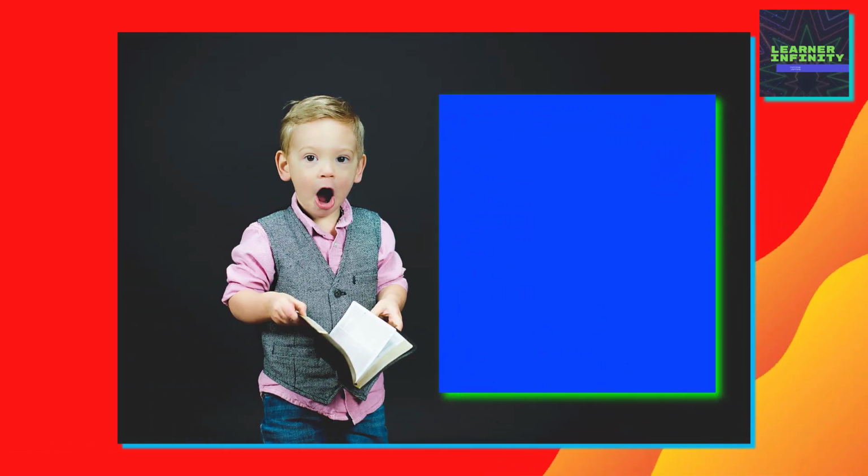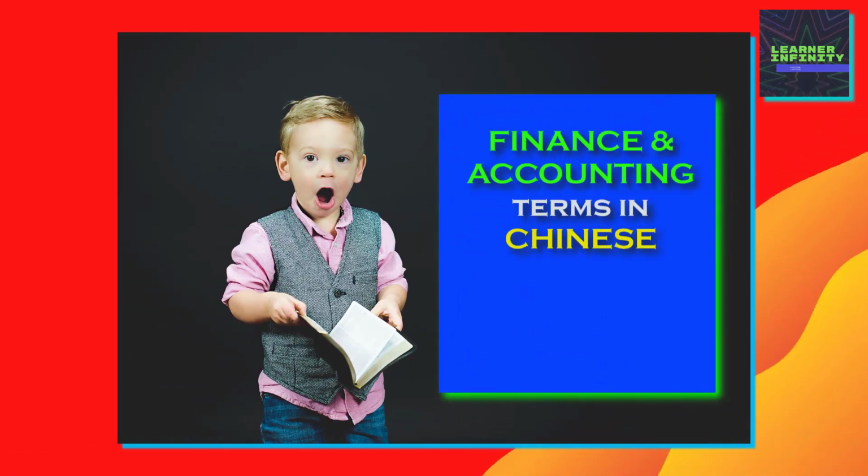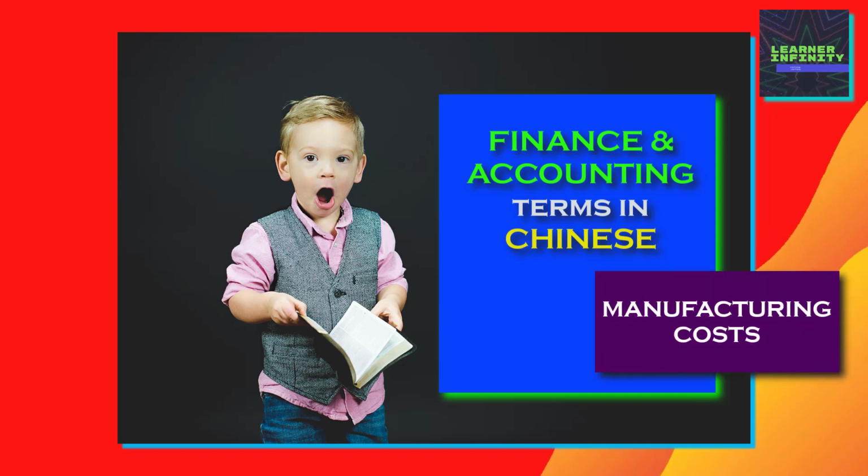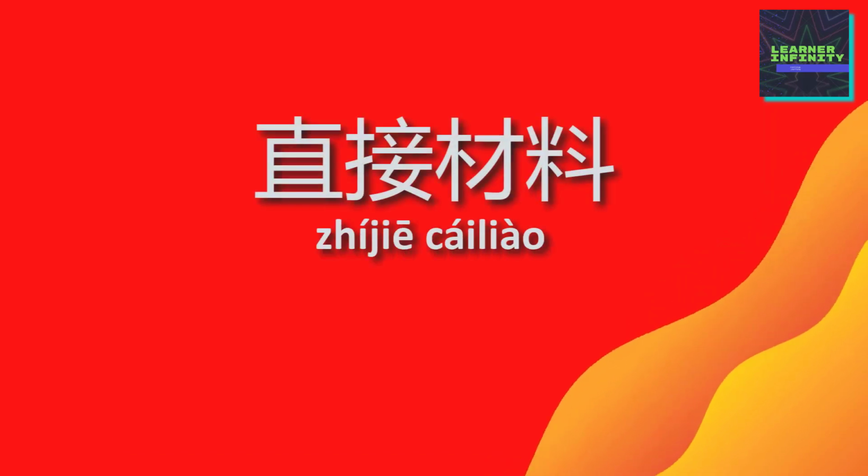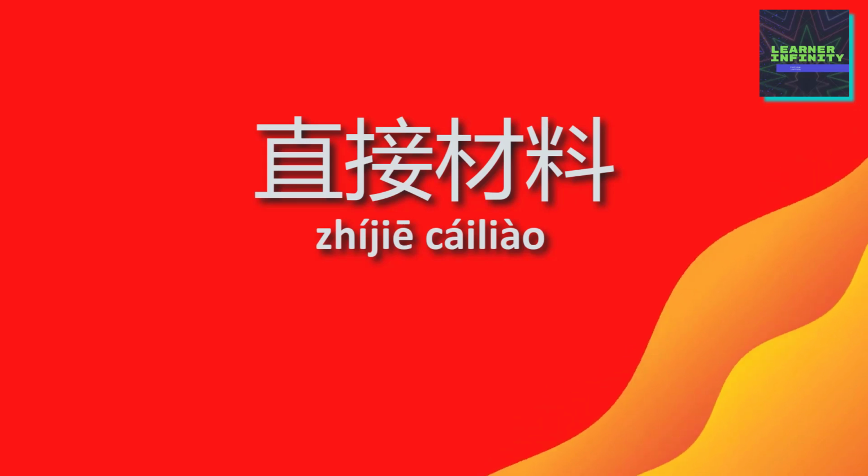In this video, you will learn finance and accounting terms in Chinese, particularly manufacturing cost. Are you ready? The first word is 直接材料. Let's see how this word was formed.